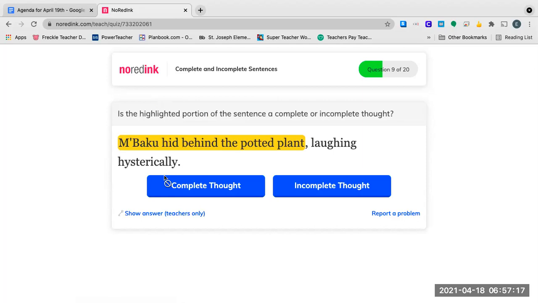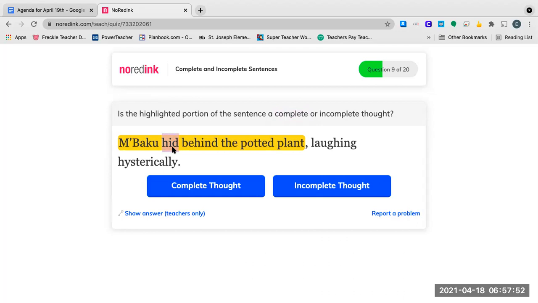Okay. Last one. M'Baku hid behind the potted plant, laughing hysterically. Well, I have to see if this is a complete or incomplete thought. How I know that it's complete is it has to have a subject and a verb. Okay, so first, hid, that is a verb. If you hid somewhere, you're physically doing something. It's an action word.